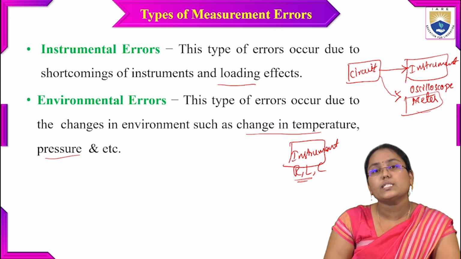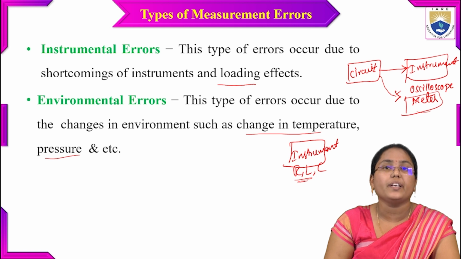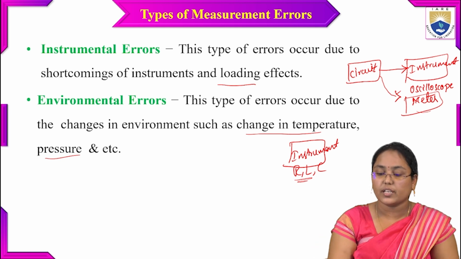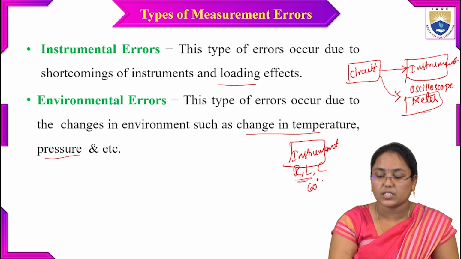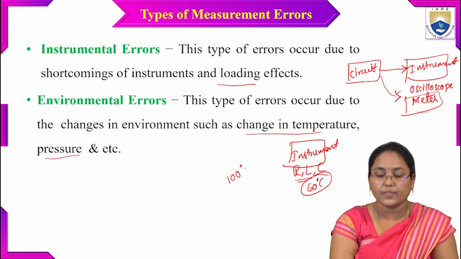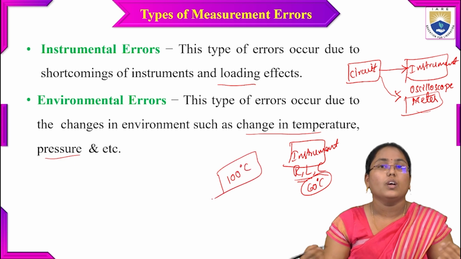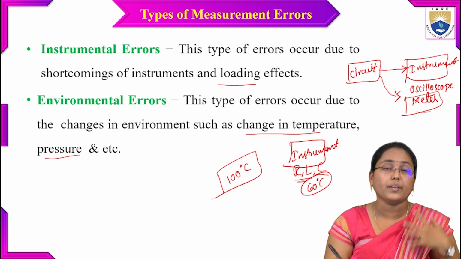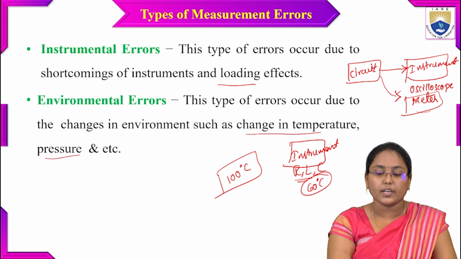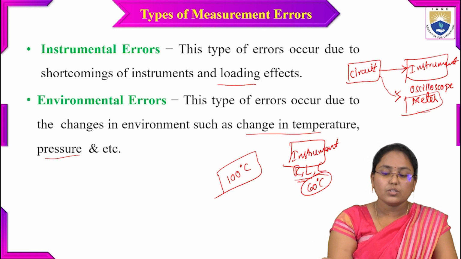But what I'm doing is, I'm going to place this particular instrument in very extreme heated conditions. It is operating only up to 60 degrees Celsius, for example. Now I'm placing it in a place where the temperature can rise up to 100 degrees Celsius. I don't know, it might be rising up to 100 degrees, but without knowing, we have placed it there.